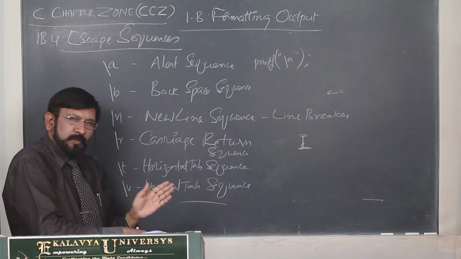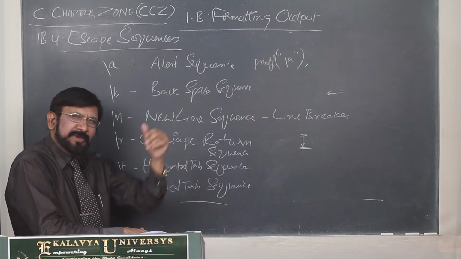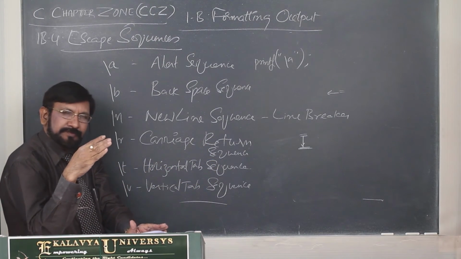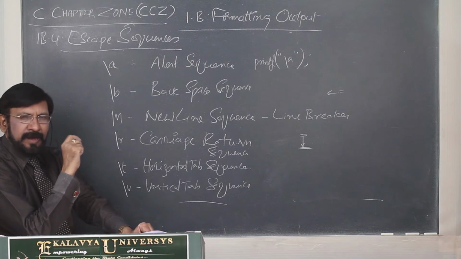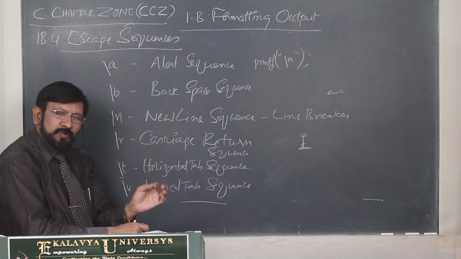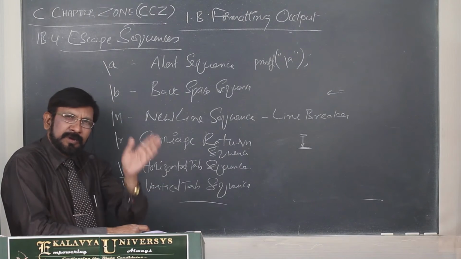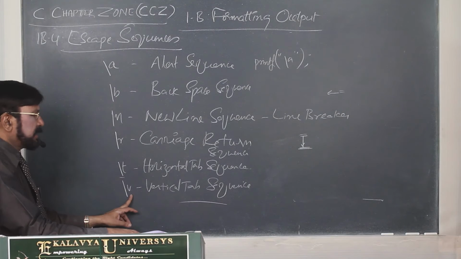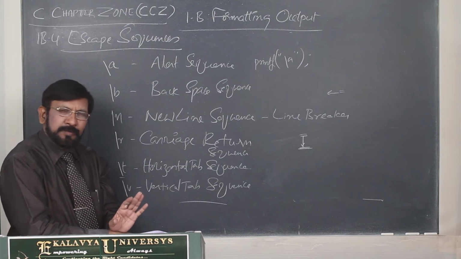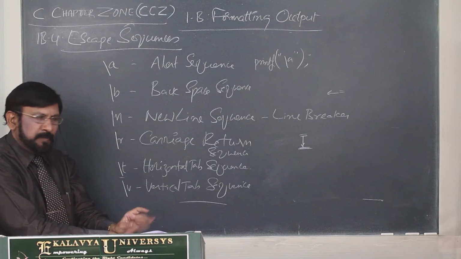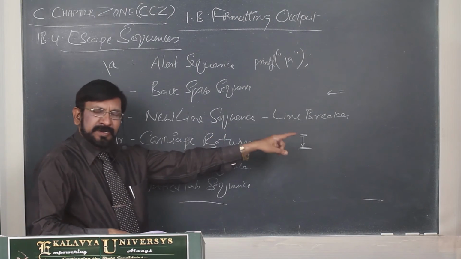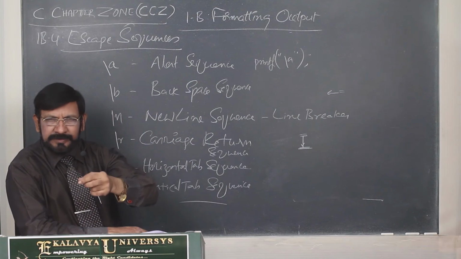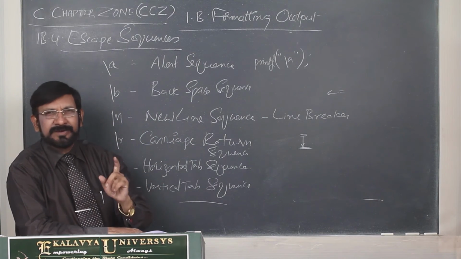Horizontal tab moves the cursor to the first position of the next tab zone. Your monitor screen is divided into tab zones. So if you write the horizontal tab sequence, then it moves the cursor from the current position to the first position of the immediately next tab zone. Vertical tab, most compilers do not support that. If your compiler supports that, you can find this type of functionality. That is, it moves the cursor from the current position to the same position in the immediately next line.